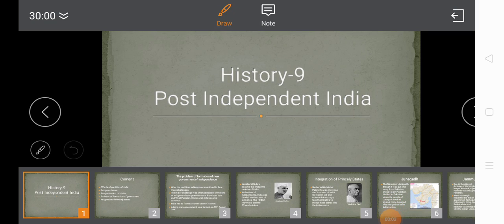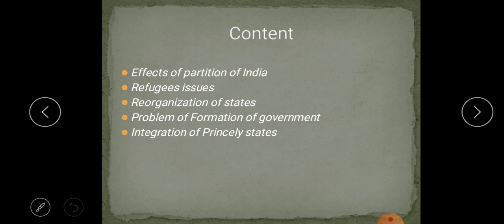Welcome to History, the third chapter, that is post independent India. Post means after. After getting independence, what happened to India? We can say that we got independence, but with great difficulty. After that, so many problems arose. It was not a very easy task for us.